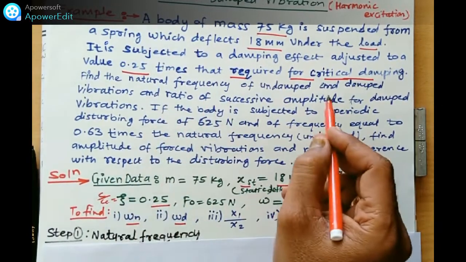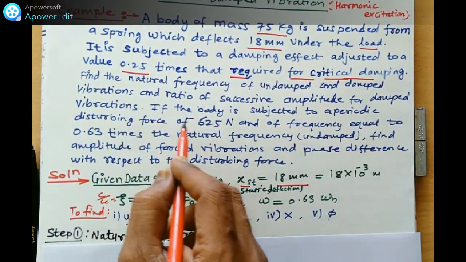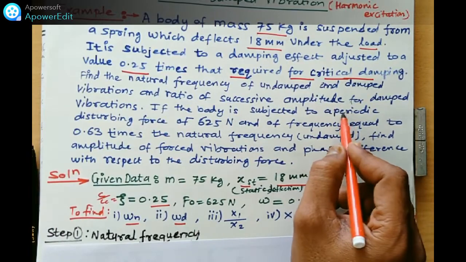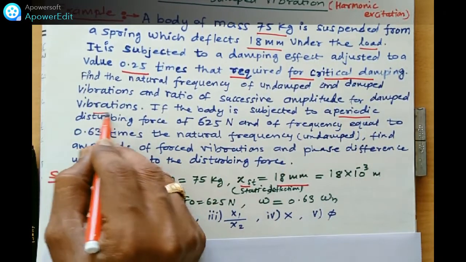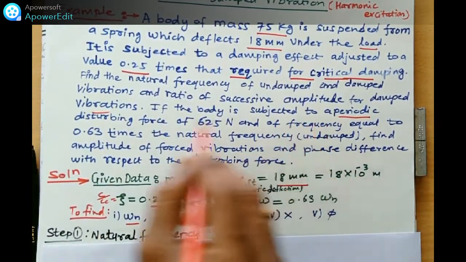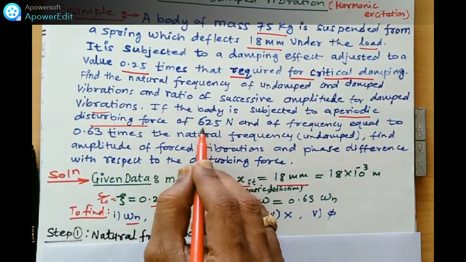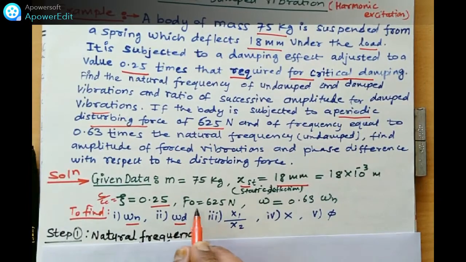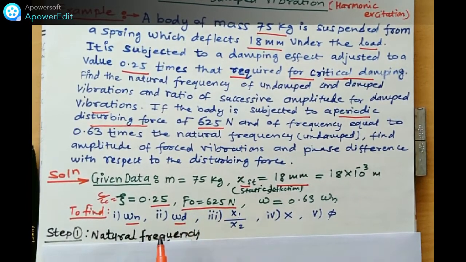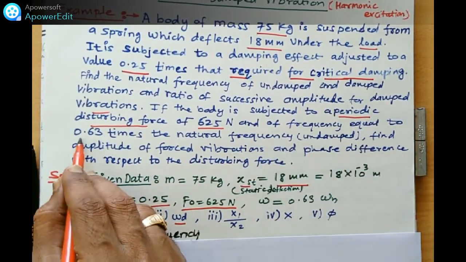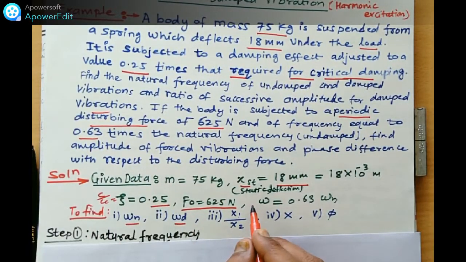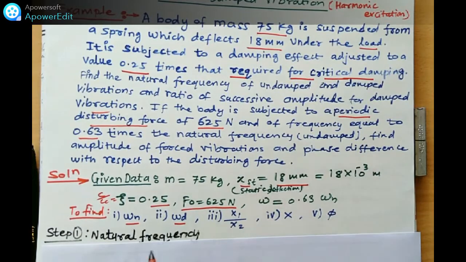Find the natural frequency of undamped and damped vibration if the body is subjected to a periodic disturbance in force, that is 625. Here is the F0, disturbing force, harmonic force, F0, and frequency equal to 0.63 times the natural frequency undamped.